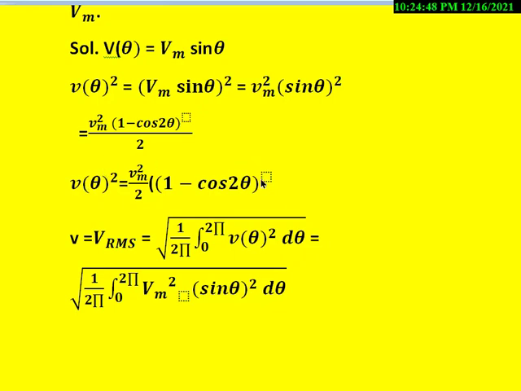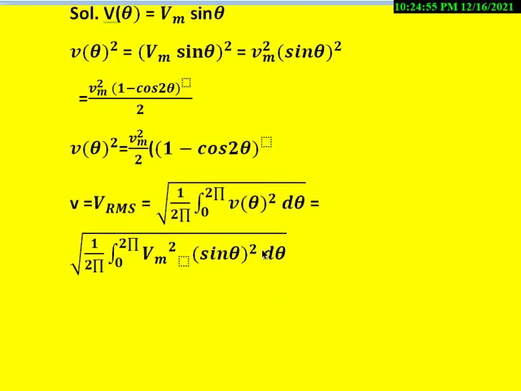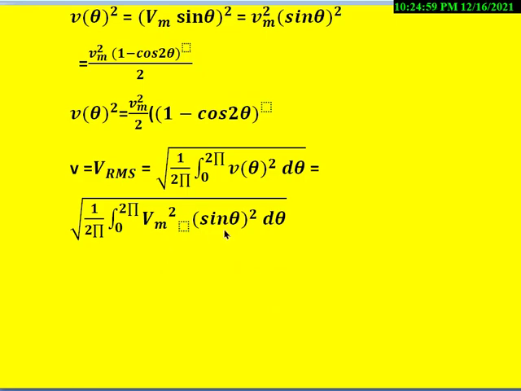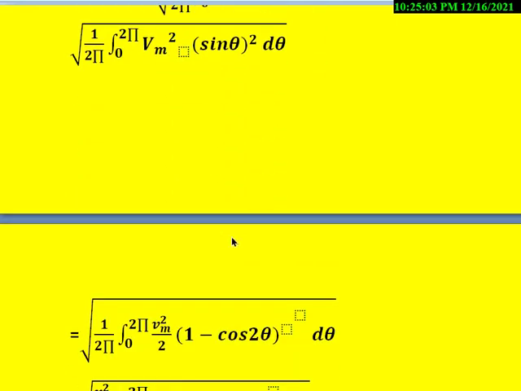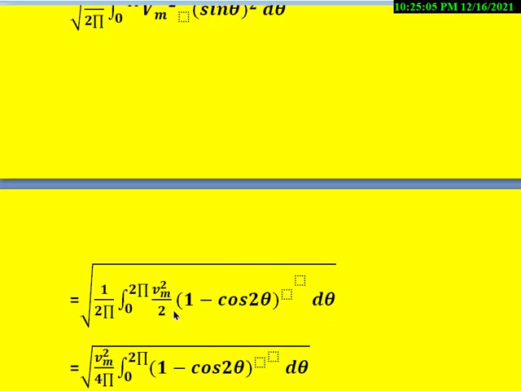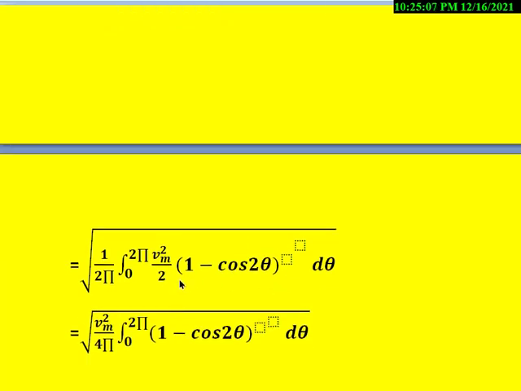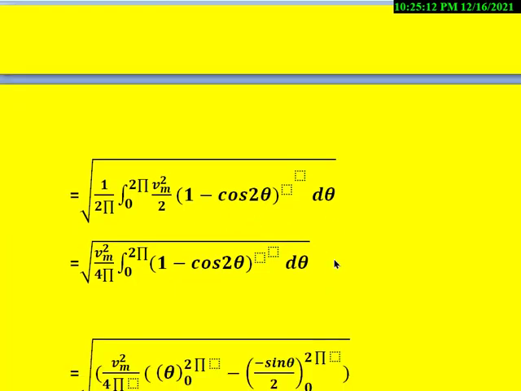Because we have already simplified V of theta whole square, we substitute that here. That is, first we write Vm sine theta whole square, that is Vm square sine square theta. Then once we substitute that value, we get Vm square by 2 into 1 minus cos 2 theta d theta.